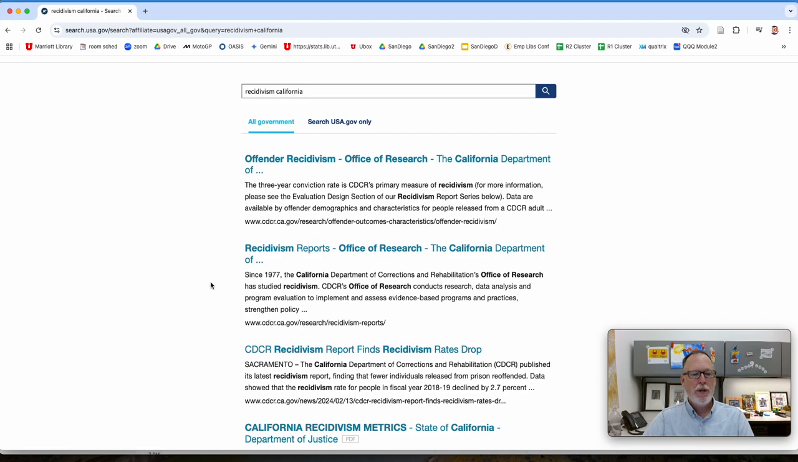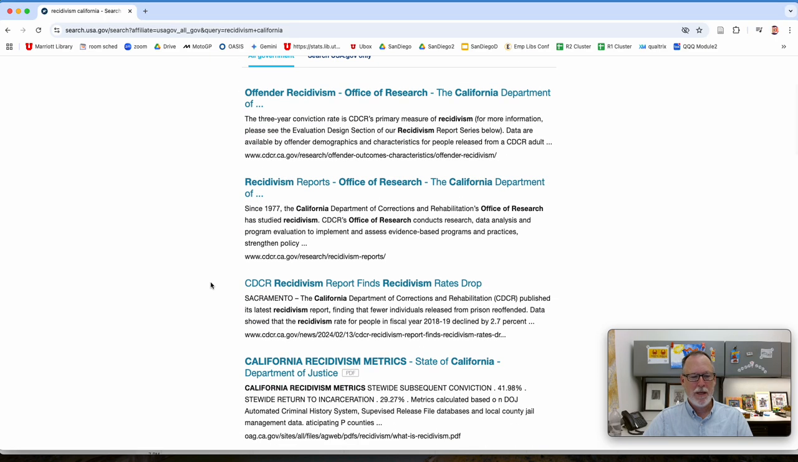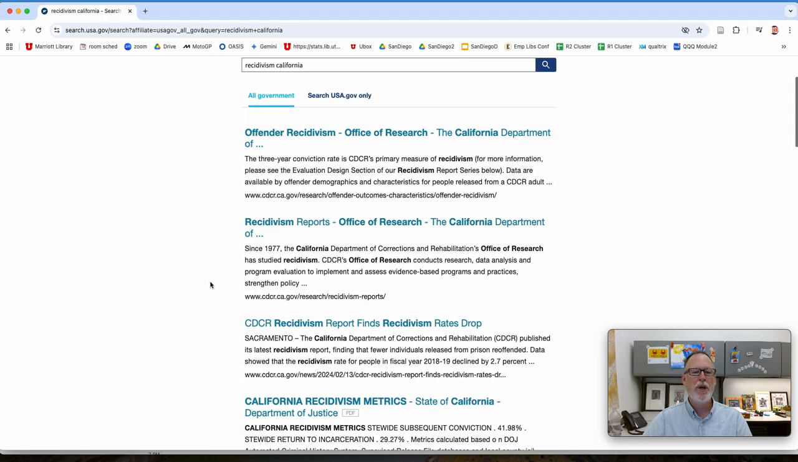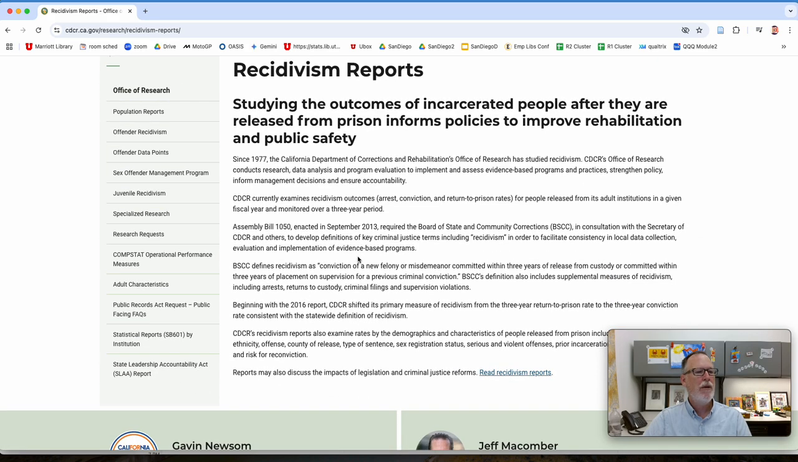What you could do is, and this is the way that they sort it, it isn't by date, but by some relevancy rating, so I'm not quite sure how you would go. So what you would do is you'd cruise through these looking for keywords. Is there something that they've done? Like offender recidivism, offender data points.